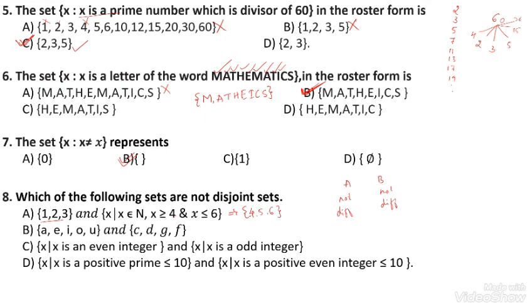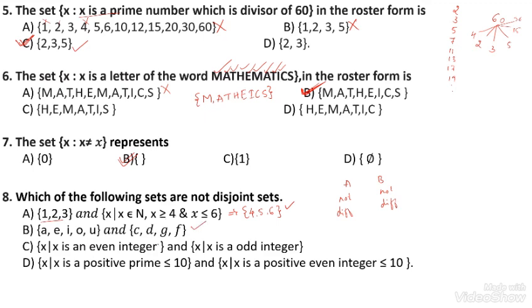I am saying these are disjoint sets because set A contains 1, 2, 3 and set B contains 4, 5, 6. There are no common elements between A and B. Therefore, it is a disjoint set. Here, A is the set of vowels A, E, I, O, U and the set C, D, G, F. There is no common element between these two sets. That's why this is also a disjoint set.